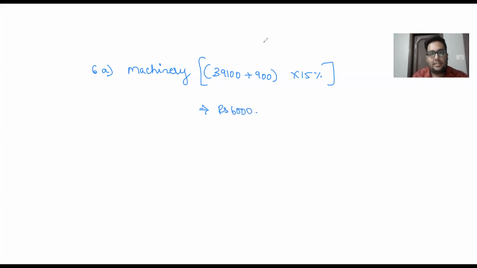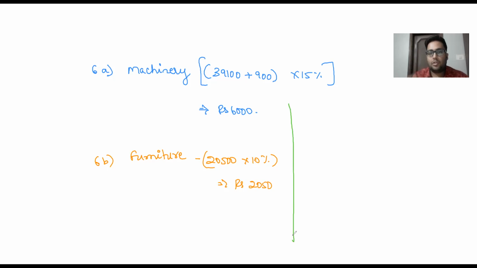And then 6B, we have furniture. What is the given value of furniture? The given value of furniture is 20,500 and the rate of depreciation expected is 10%. So directly I'm taking 20,500 into 10%, which is coming up to rupees 2,050. Now, what is the treatment in final accounts? Not only the calculation, but the treatment is also important.